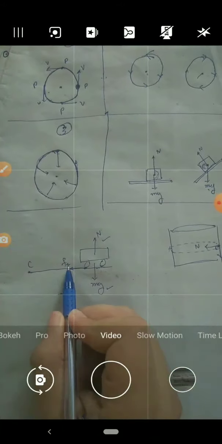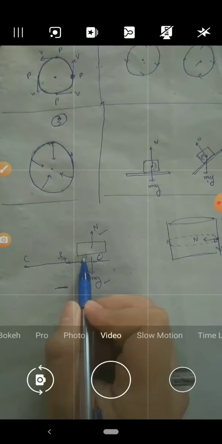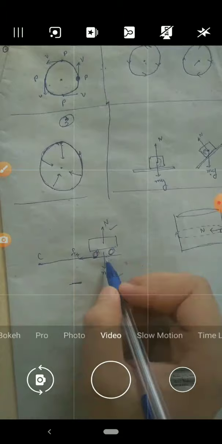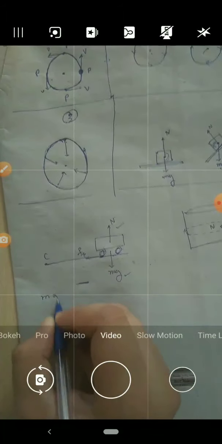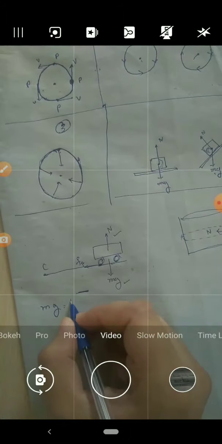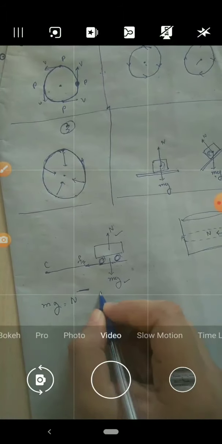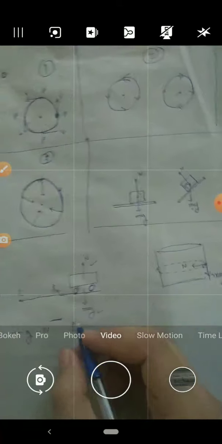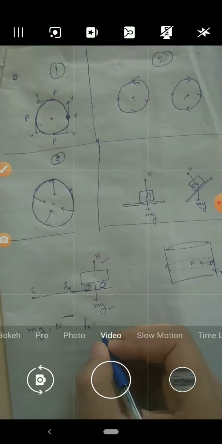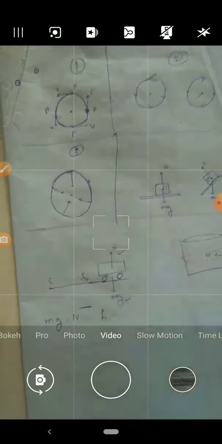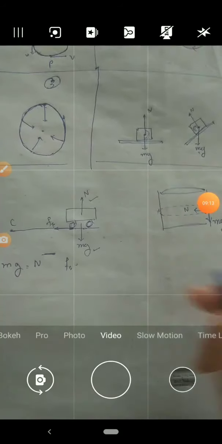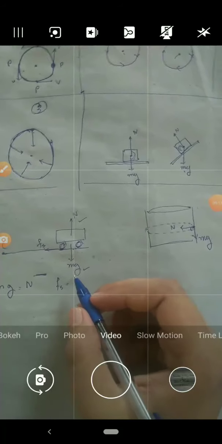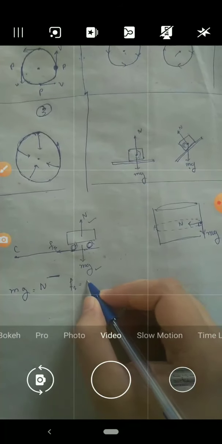This static friction is between the road and the tire of the vehicle, so according to the components, mg will be equal to the normal reaction N, and the static friction force is responsible for providing the centripetal force, which balances the centrifugal one.